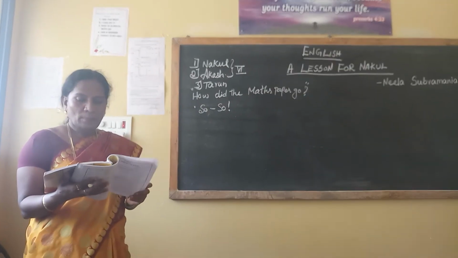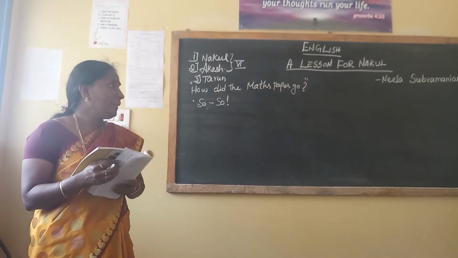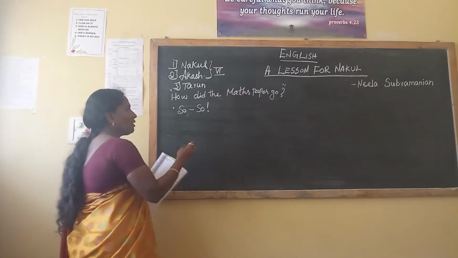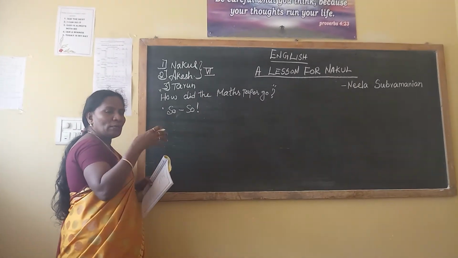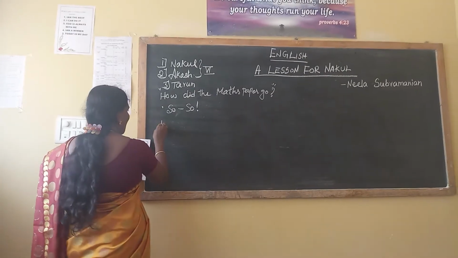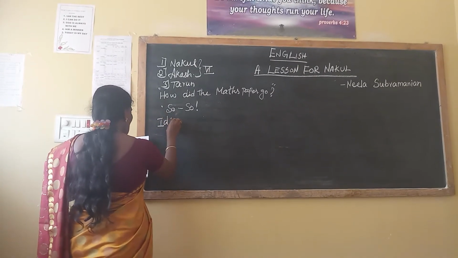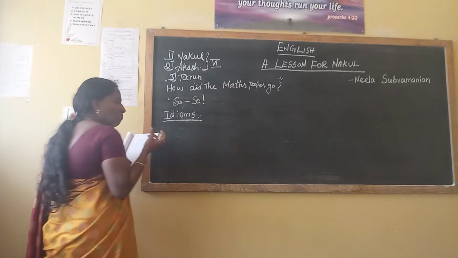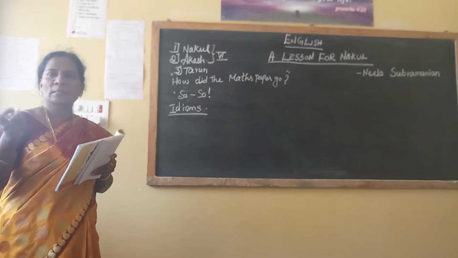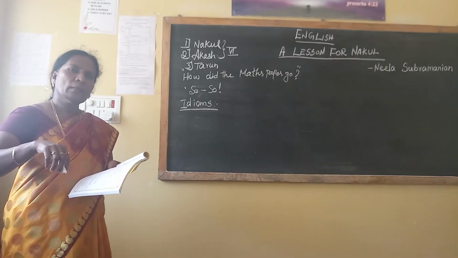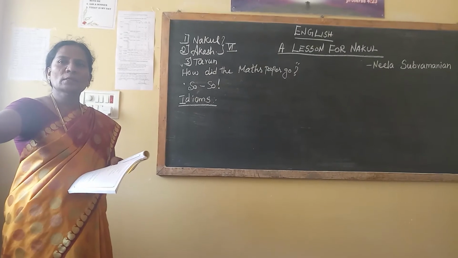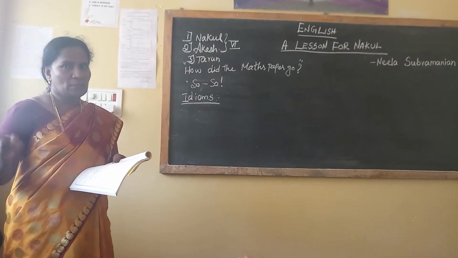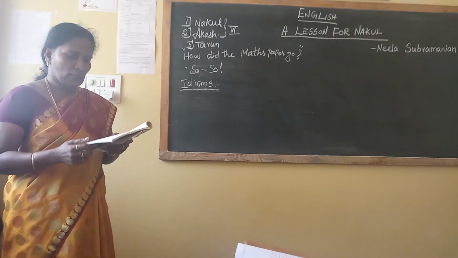When you are writing or reading English, you should know the meaning of idioms. So side by side, I am teaching you, and I'll explain the full content of the lesson. Idioms, I-D-I-O-M-S. An idiom is nothing but a phrase. For example, get me a chocolate. Then you understood. If I say a name, otherwise I will point a finger, you go to the office room and get the chocolates. Like this way.